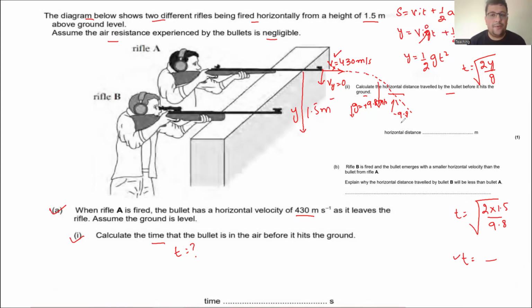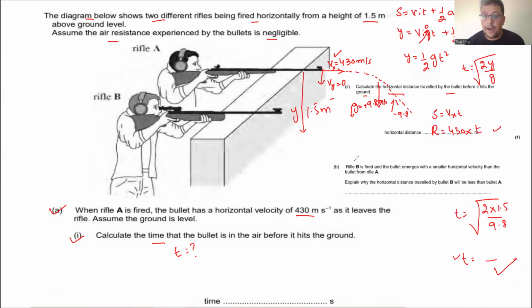So what is the equation of the horizontal component? s is equal to v_x into t. Here s is the range and the value of v_x is 430, and the time we can find from the previous equation. Just put in the values and you can find the horizontal distance.